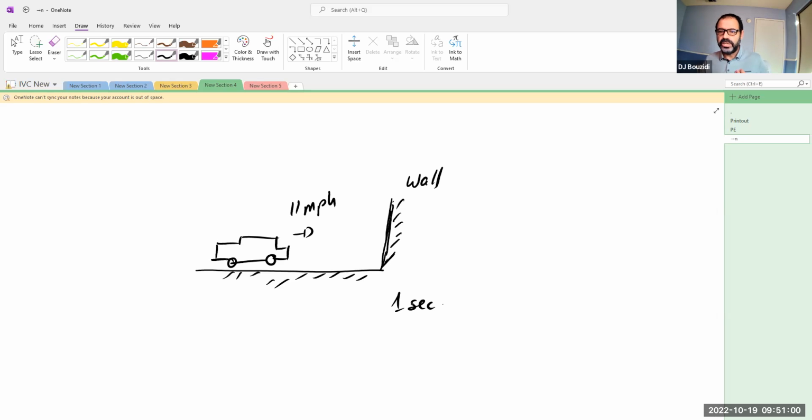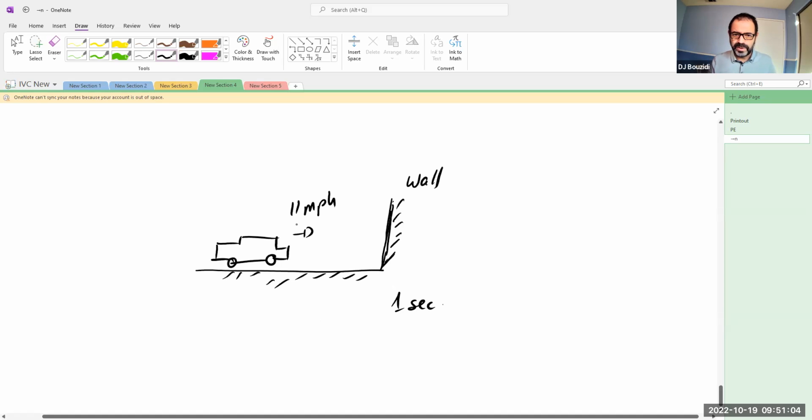So in this case, the change in momentum is the same quantity. Remember, it was moving 11 miles per hour, which is 5 meters per second. That's the initial example. And the car is 1,000 kilograms. So its final momentum is 0. The initial momentum is, so no brakes. You're not using brakes. You just don't do this at home.